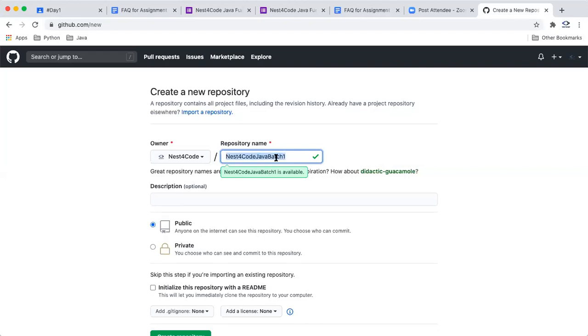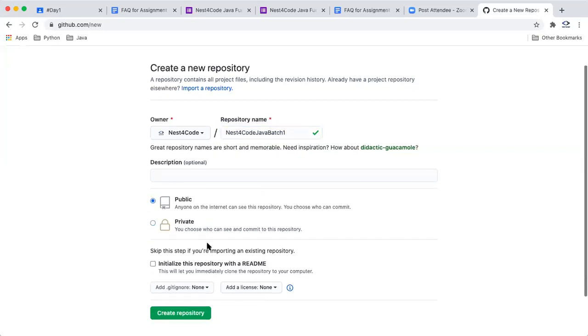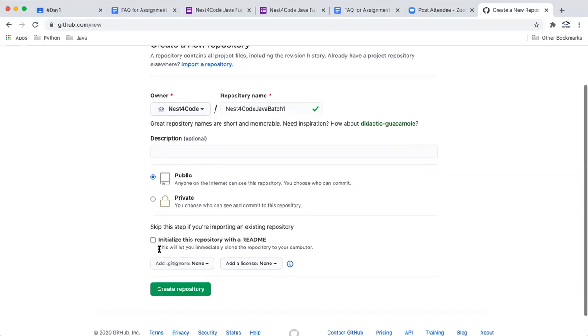So multiple people can also create a repository with the same name. And you have to keep it public. By default it comes as public, and you also have to keep it public, so we will be able to access the submissions. You can initialize this repository with a README file.